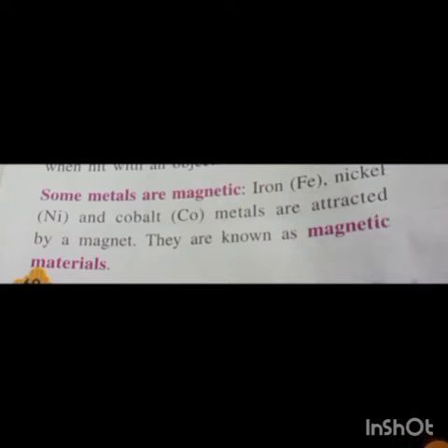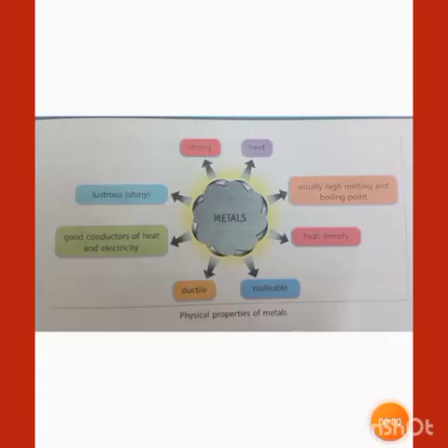Some metals are magnetic. Iron, nickel and cobalt are attracted by a magnet. These are known as magnetic materials. Physical properties of metals: metals are very strong, very hard, usually with high melting and boiling points. Metals have high density. Metals are malleable and ductile. Metals are good conductors of heat and electricity. Metals are lustrous, isn't it? These are the physical properties of metals.